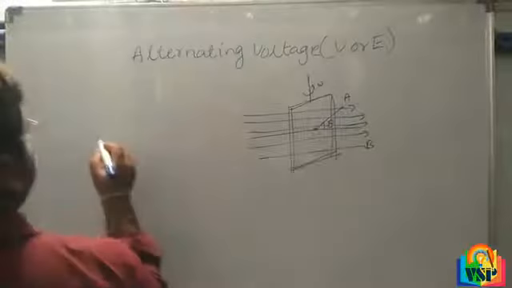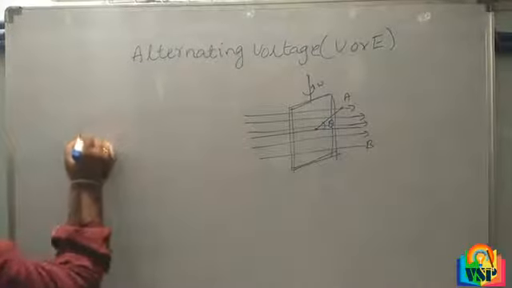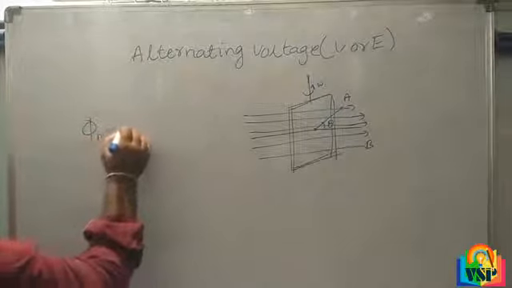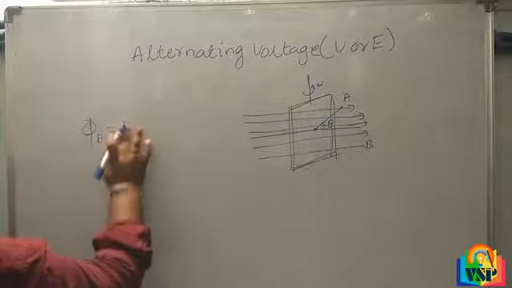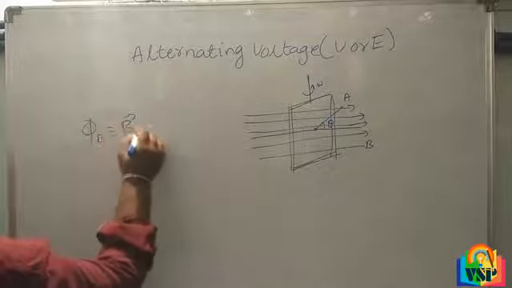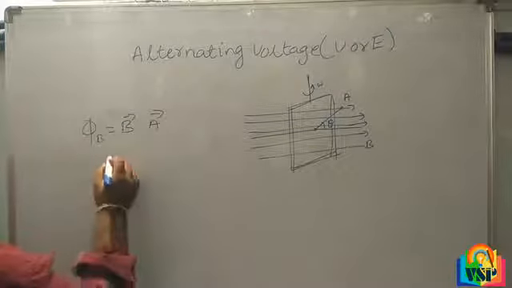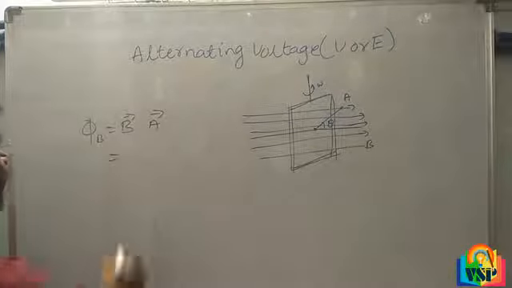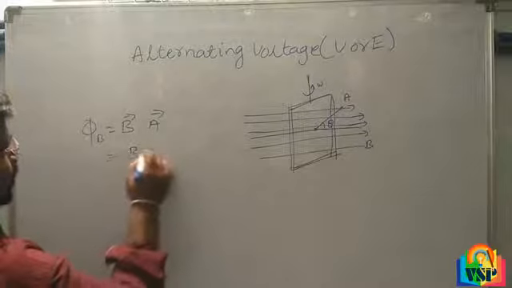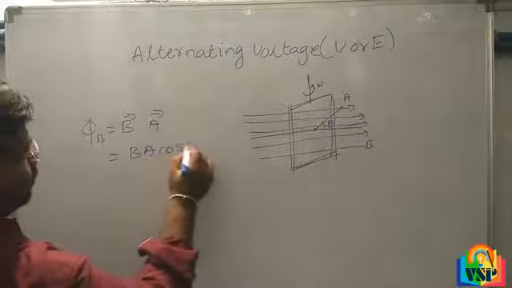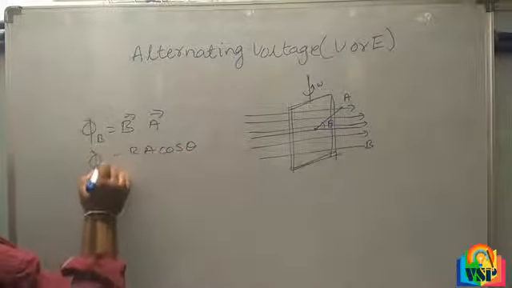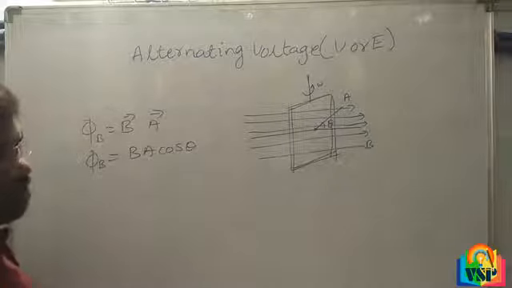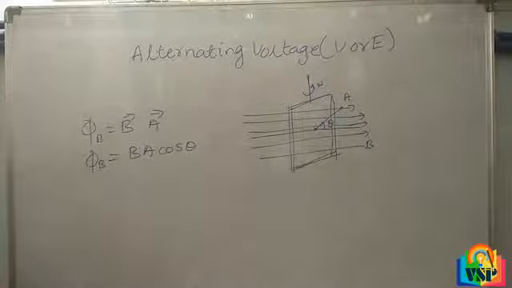Here, the magnetic flux phi B is equal to B dot A, it is a dot product, that's why BA cos theta. How can you find the induced EMF?